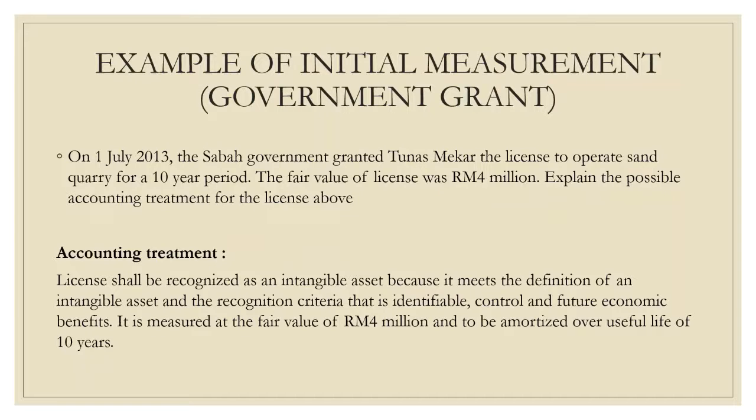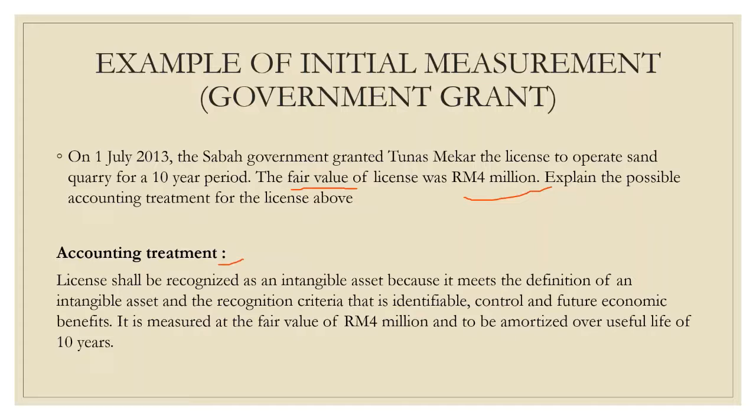Example question for government grant. On 1 July 2013, the Sabah government granted Tunas Mekah the license to operate Sun Quarry for a 10-year period. The fair value of the license was 4 million. We need to explain the possible accounting treatment for the license above.